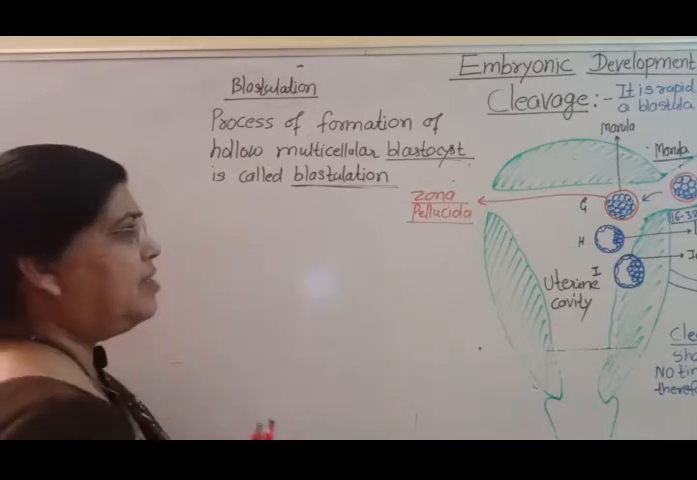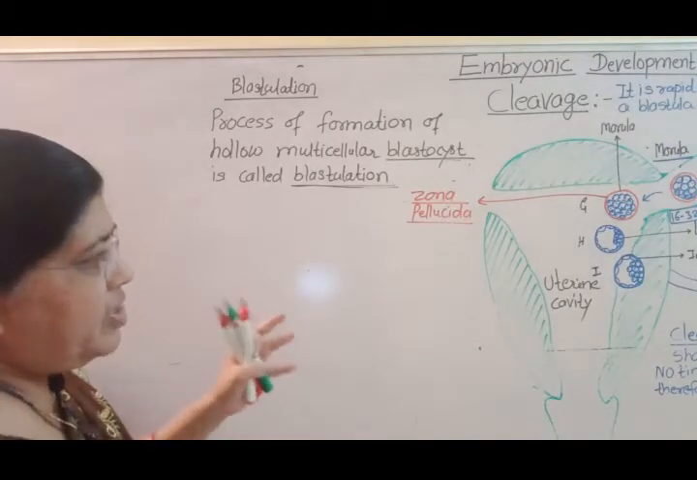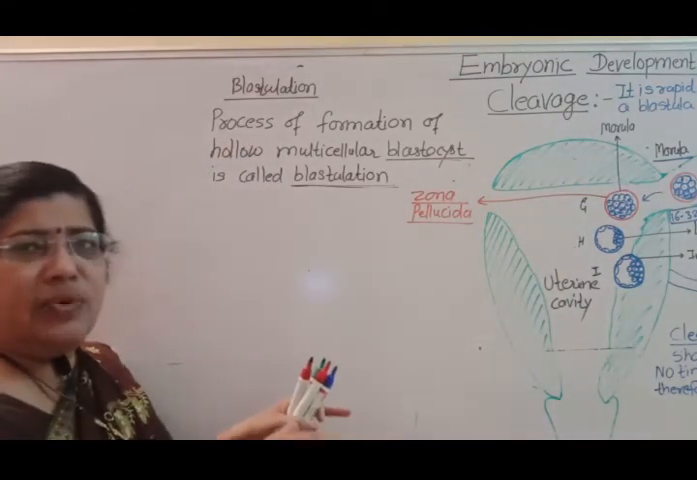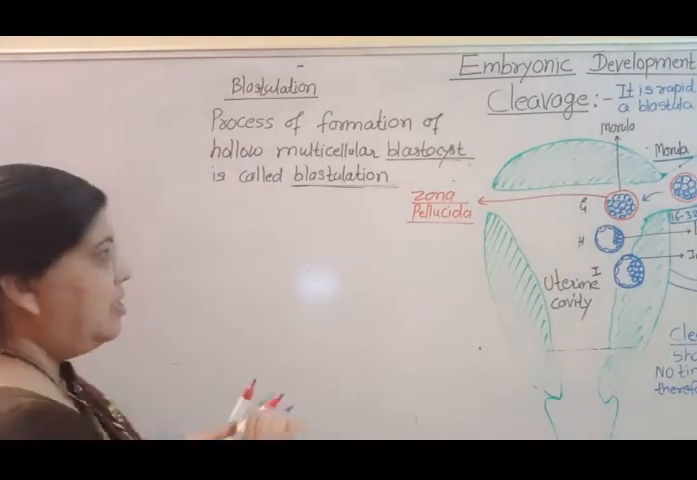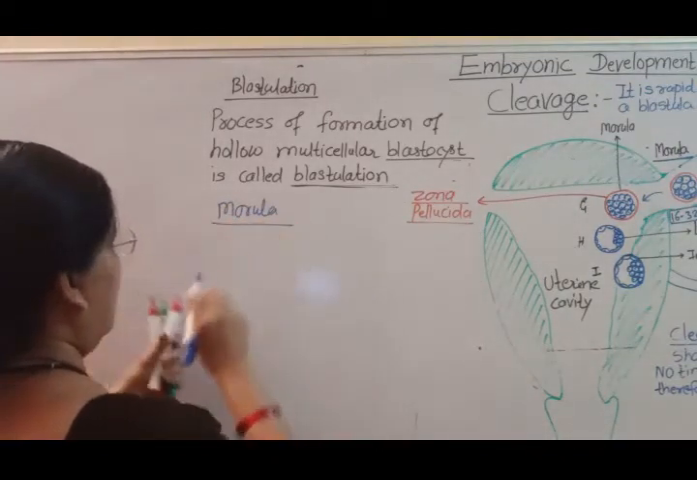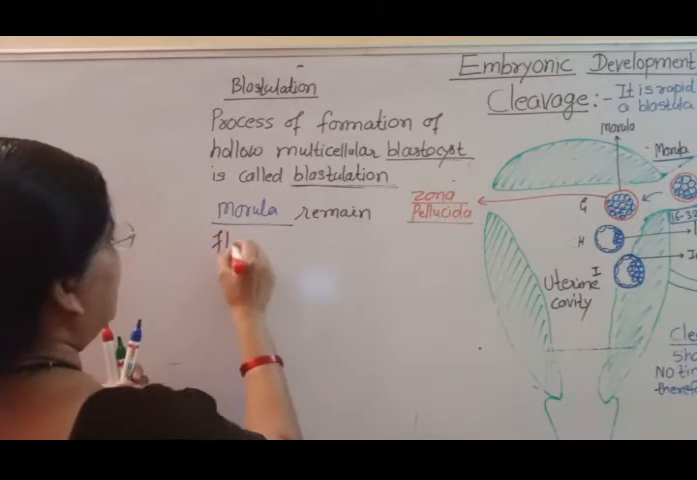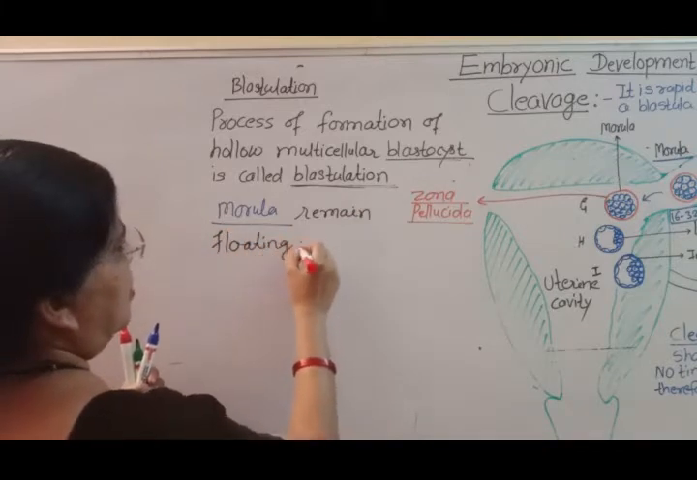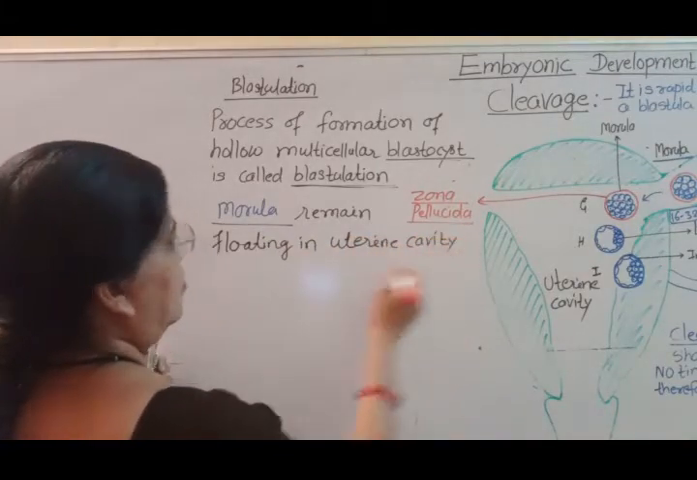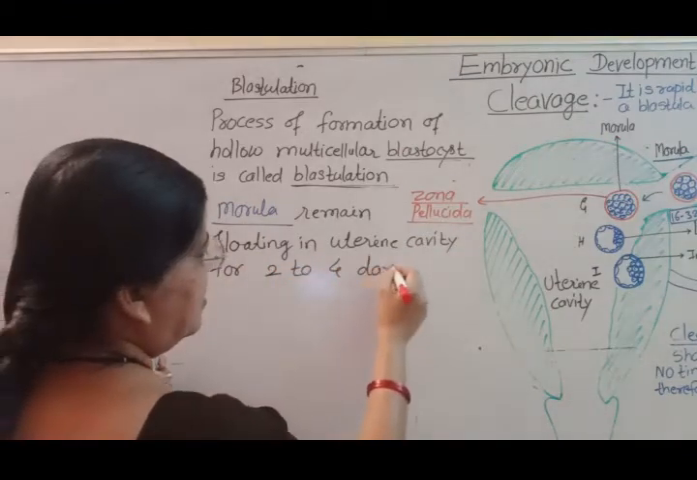After reaching the uterine cavity at the end of the fourth day of fertilization, the morula enters the uterine cavity and floats there for 2 to 4 days. So the morula remains floating in the uterine cavity for 2 to 4 days.